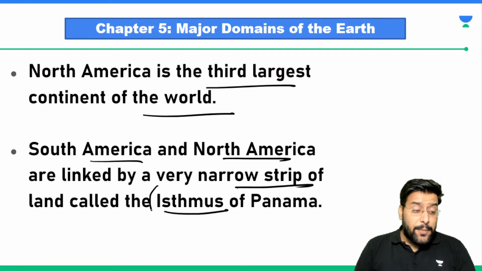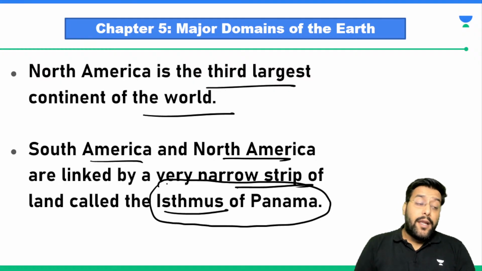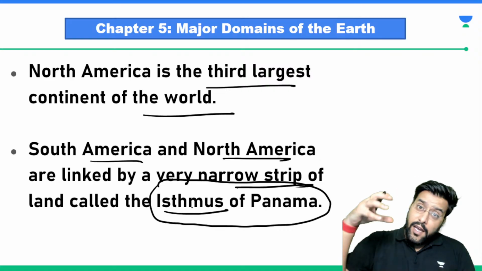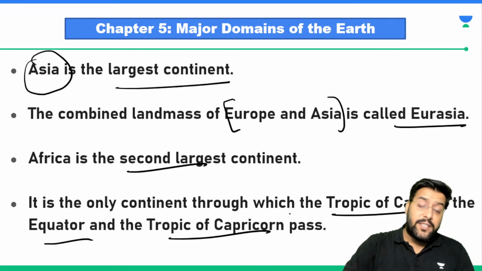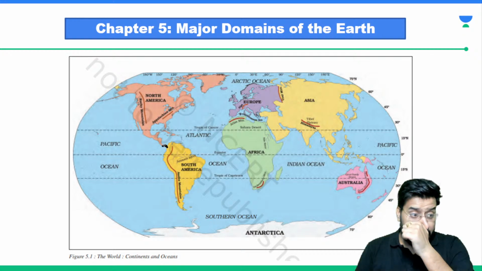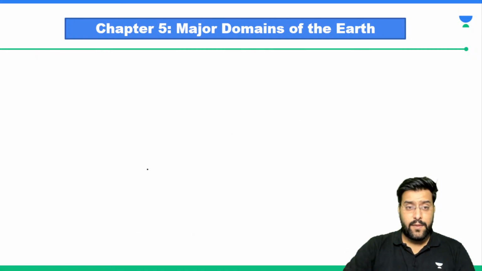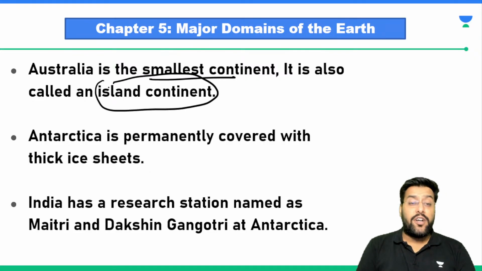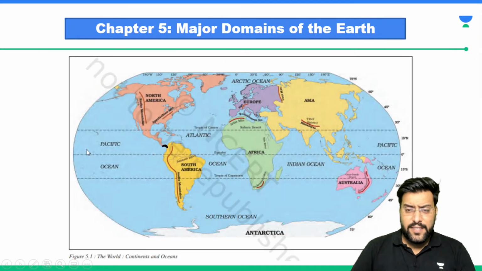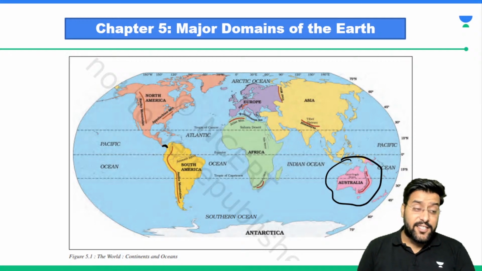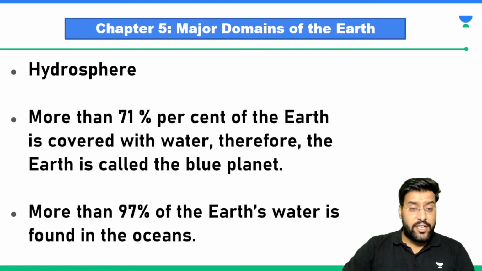So narrow strip of land between two large land masses is named as isthmus, and the isthmus that connects North America with South America is known as Isthmus of Panama. So this is where the Isthmus of Panama is located. Australia is the smallest continent, and it is also known as island continent. Why is it called island continent? Because we see it as a small island region. So when compared to other continents, it's really small. So that's why it is known as island continent. It is the smallest of all the continents.